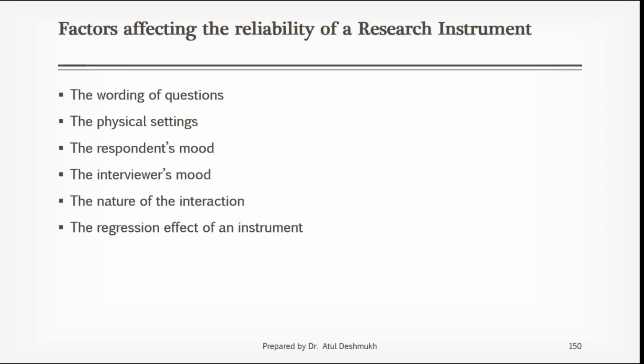Interviewer's mood, your mood. Suppose I am conducting somebody's interview, and my mood is very good, then I will have a good kind of interaction. If the mood is not that good, then the interaction may be affected. The nature of interaction means the interaction between the interviewer and the participant, between the researcher and the participant.